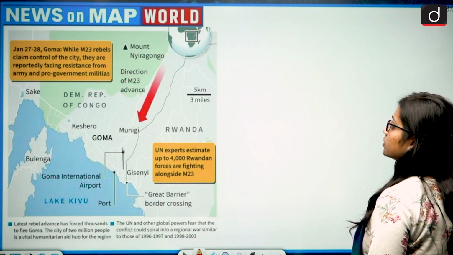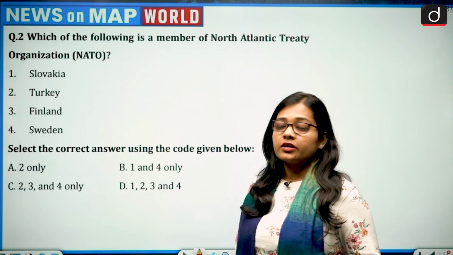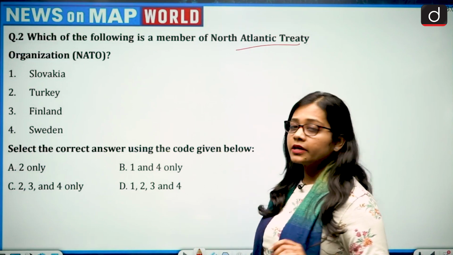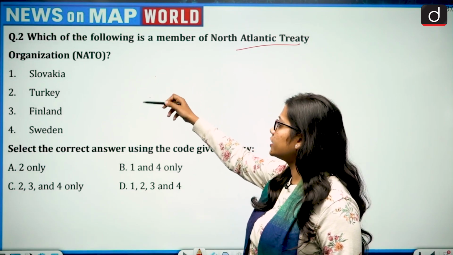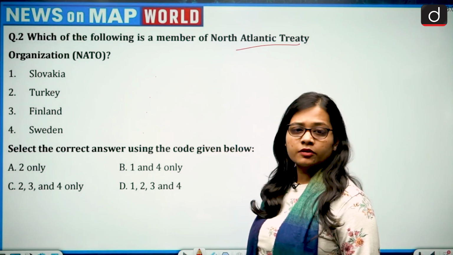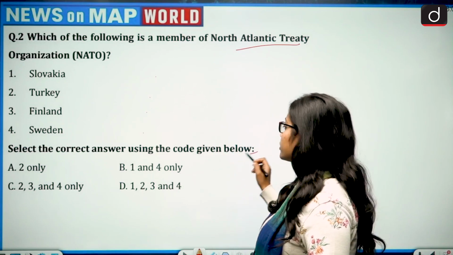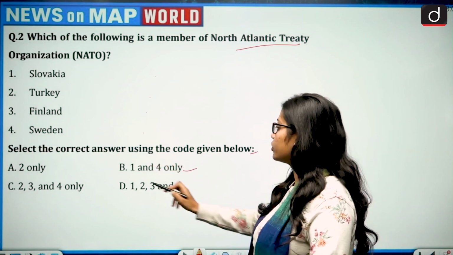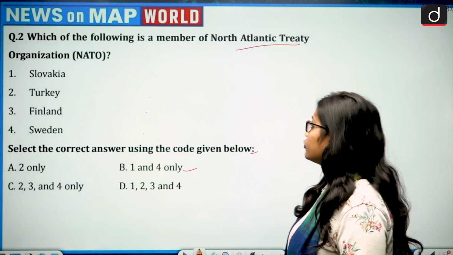Next question. Which of the following is a member of NATO, that is the North Atlantic Treaty Organization? Slovakia, Turkey, Finland or Sweden. Select the correct answer using the code given below: 2 only, 1 and 4 only, 2, 3 and 4 only, or 1, 2, 3 and 4.